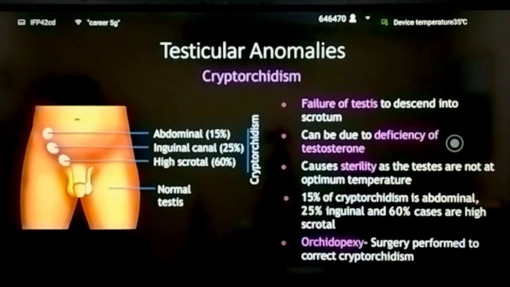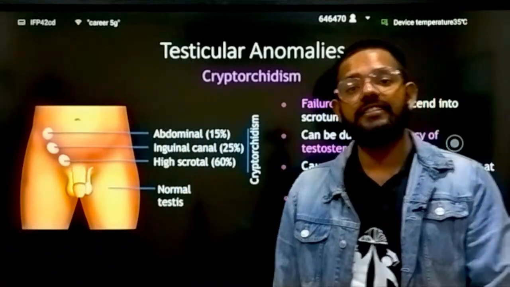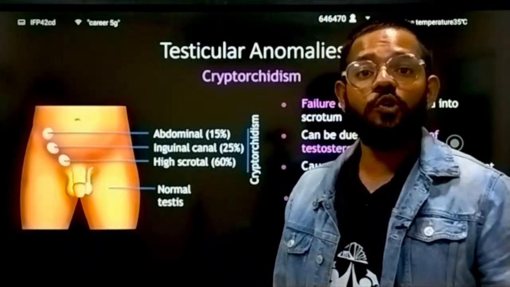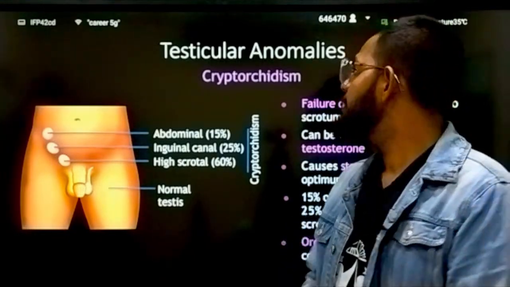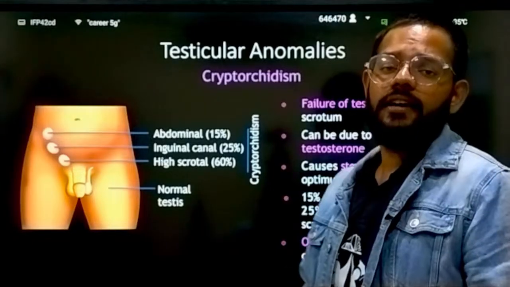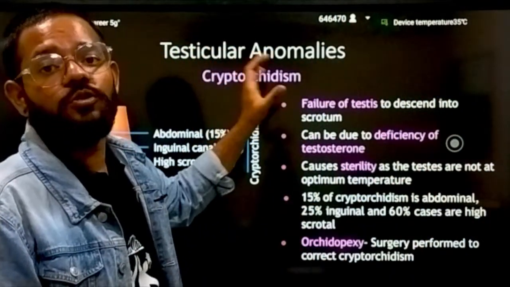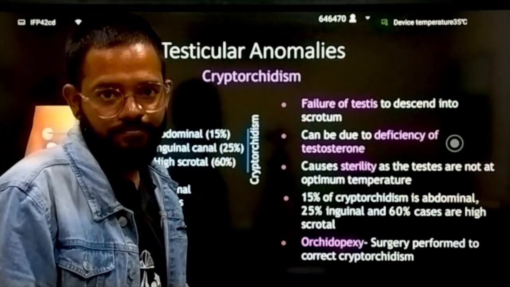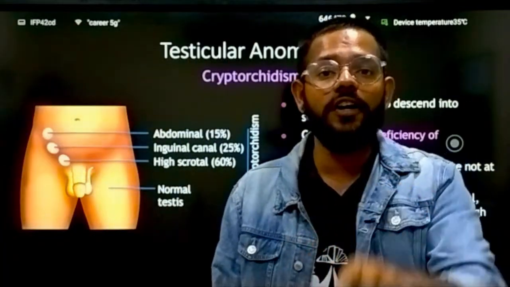Now we have one abnormality. If the testis does not go into the scrotum, what will happen? This abnormality is called cryptorchidism. Cryptorchidism is the failure of the testes to descend into the scrotum.